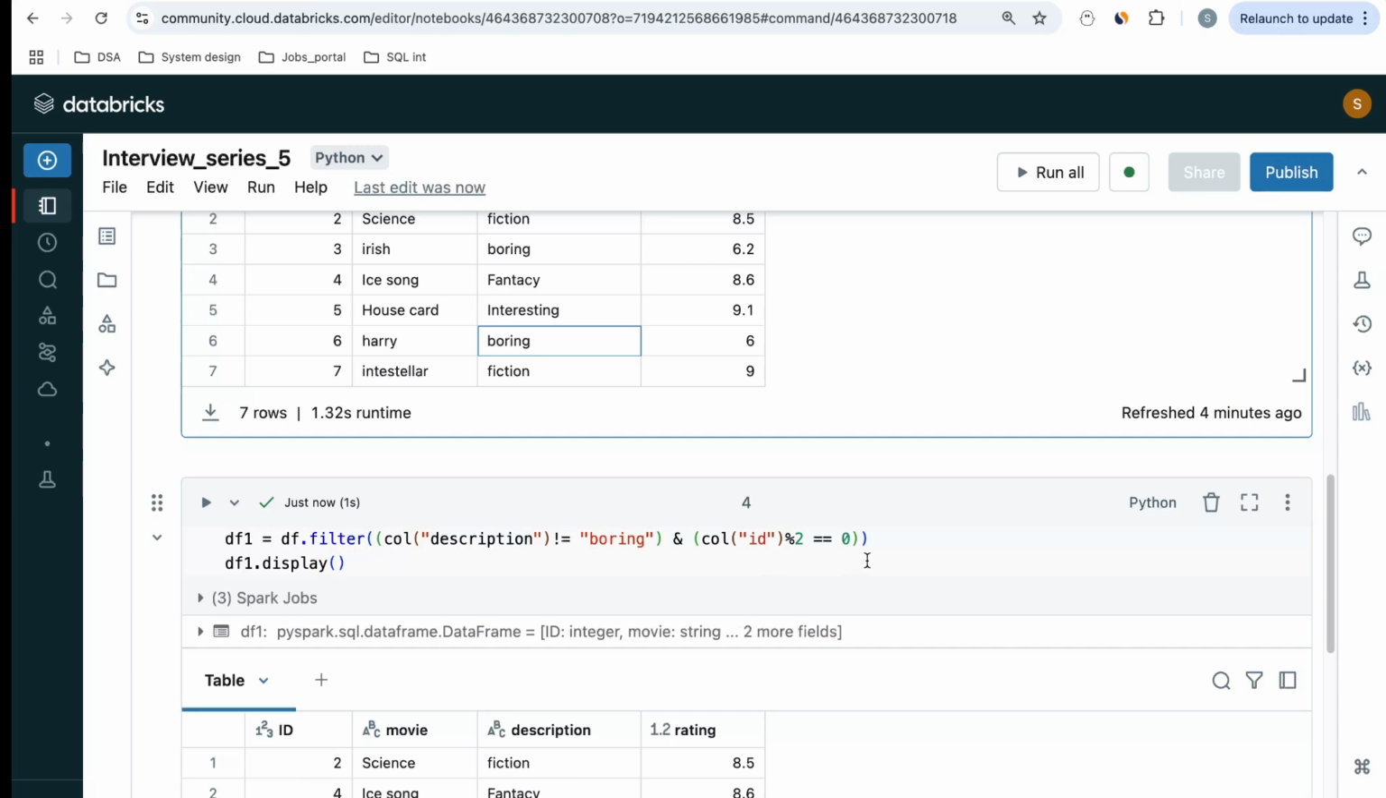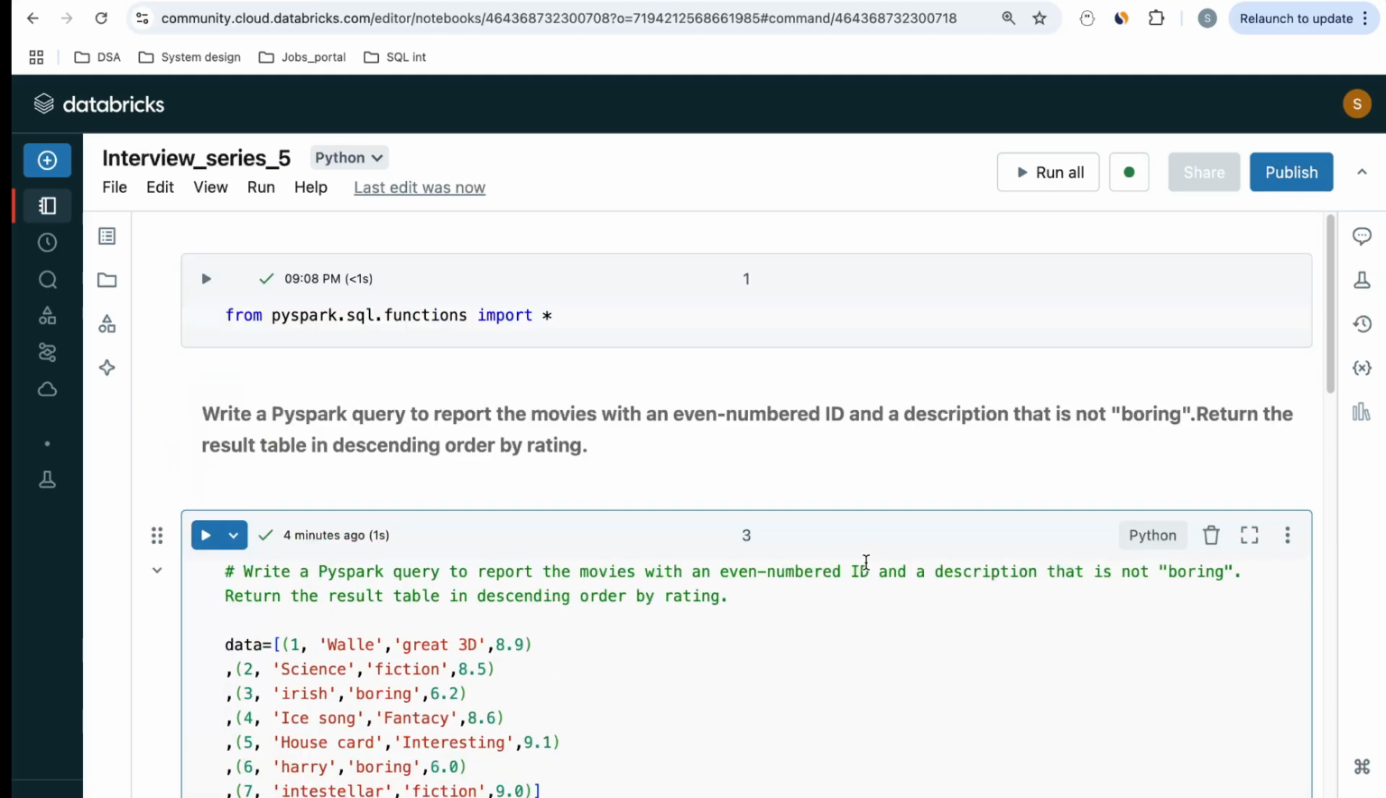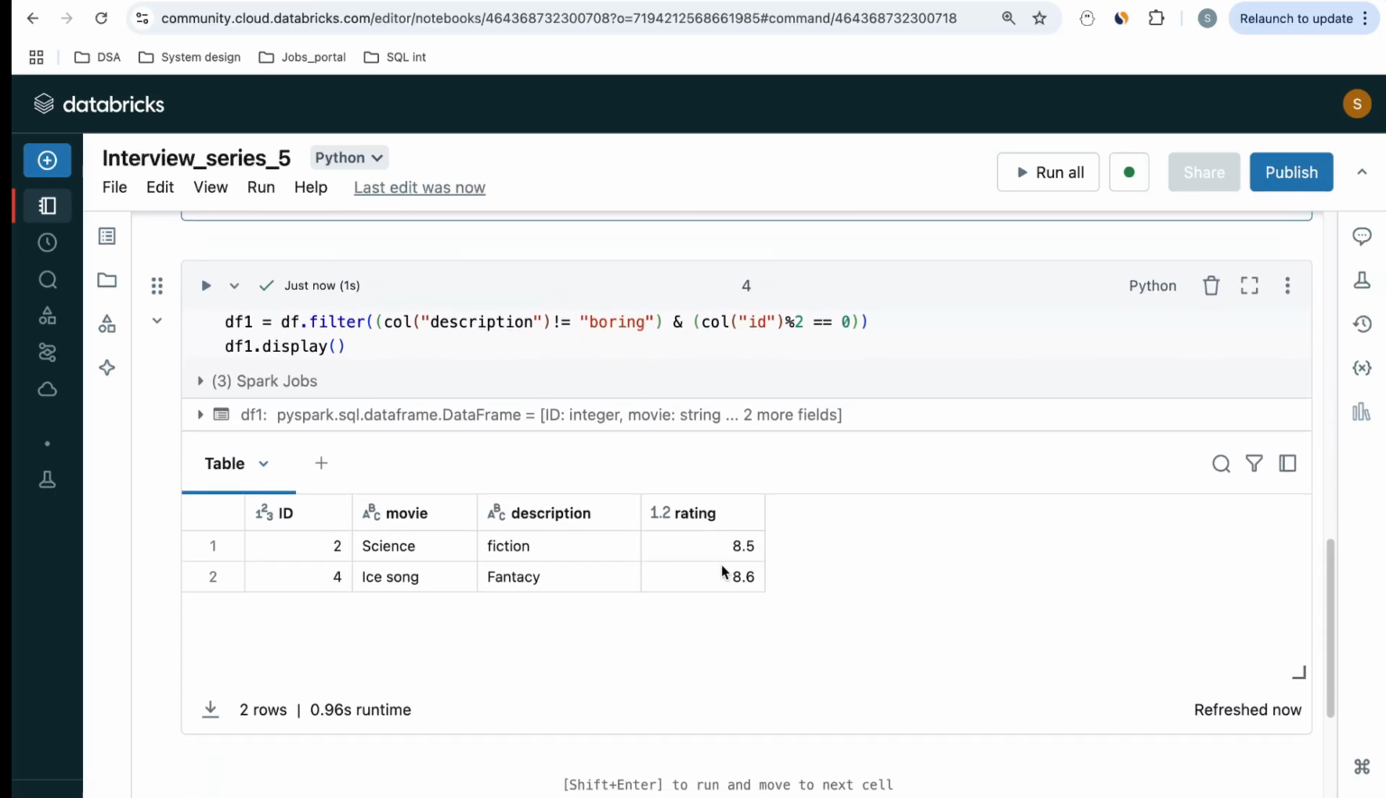Now, how will you order the data? By rating. And I want to order the data by rating in descending order. That's what it mentioned: descending order by rating. Now, if you see, it is in ascending order, right? So I want to do this in descending order.